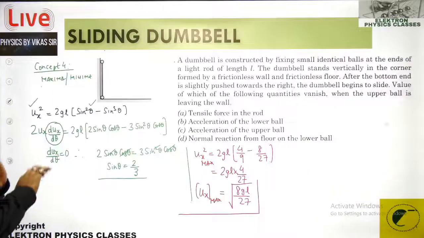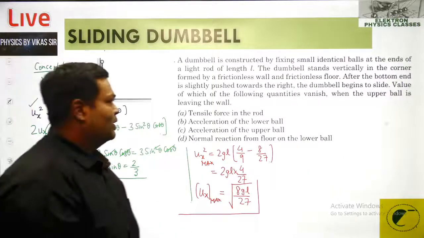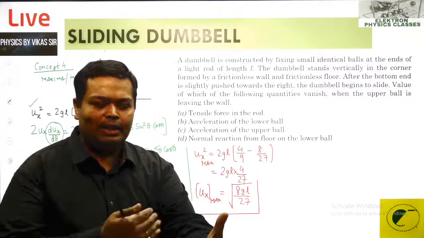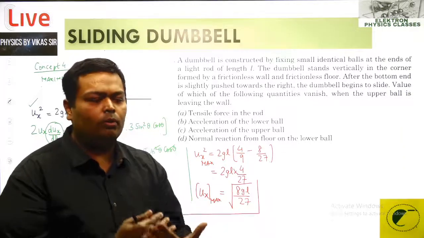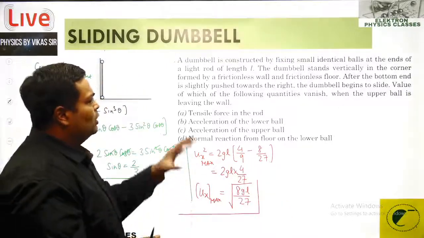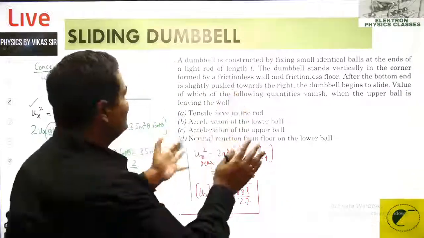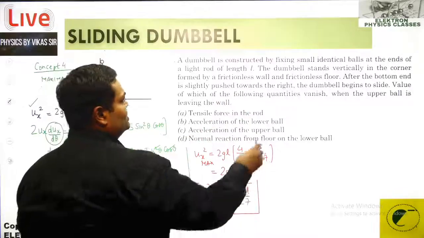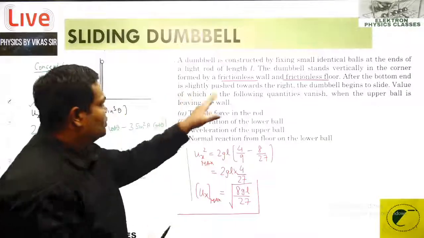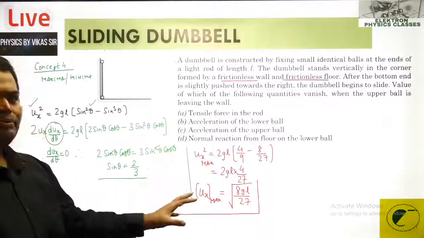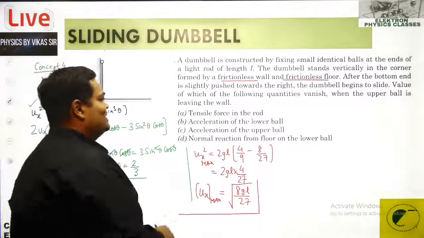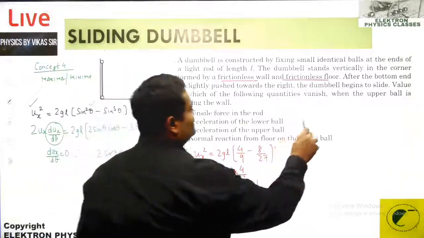So now the examiner decides one day that now I want to check you in a limited amount of time, don't want to take you to this particular length, right? So then it's almost the same question. The same language. It's a frictionless wall, there is a frictionless floor, and everything is pushed towards the right. Everything is the same. It has created options for you. And what are the options? It says when the upper ball is leaving the wall.